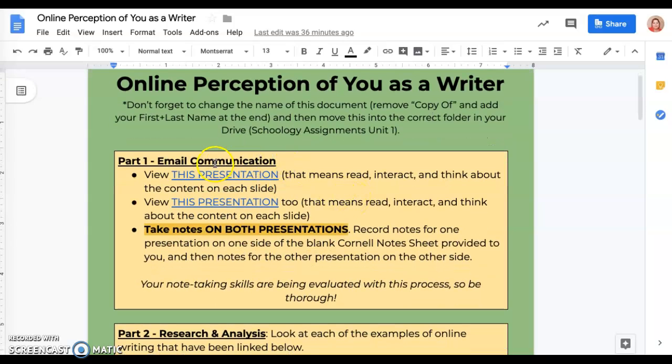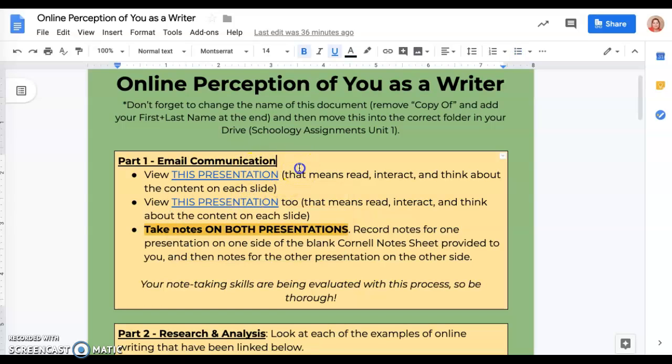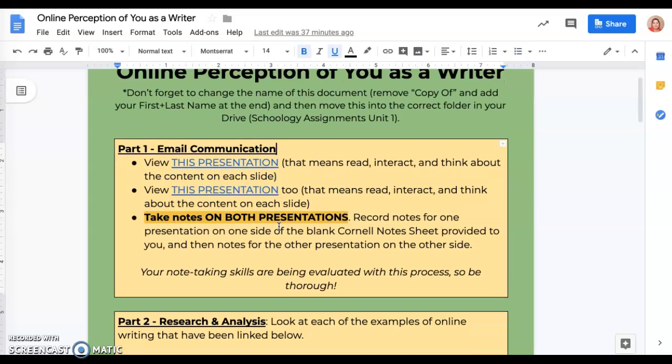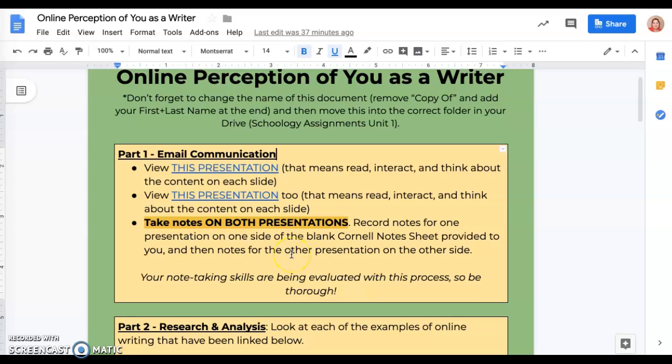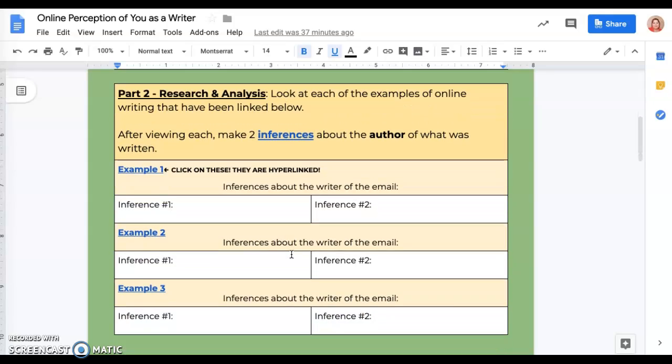So part of part 1 required that you reviewed these presentations and took notes on both of them, so make sure those notes are complete as they will be collected and graded. And now you're ready for part 2.